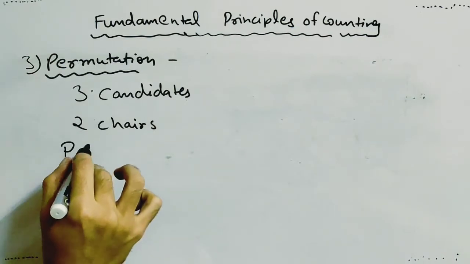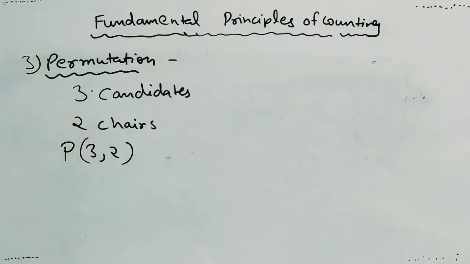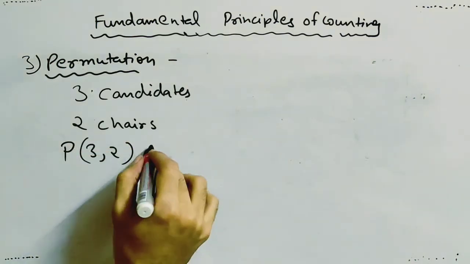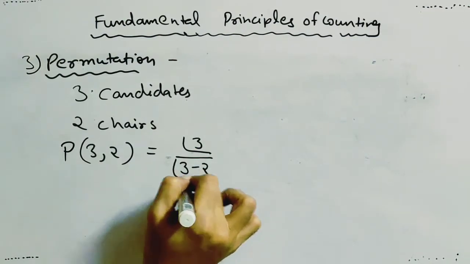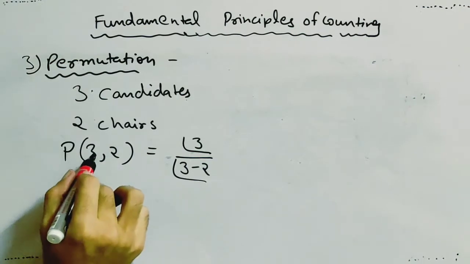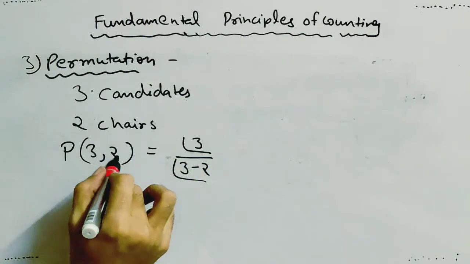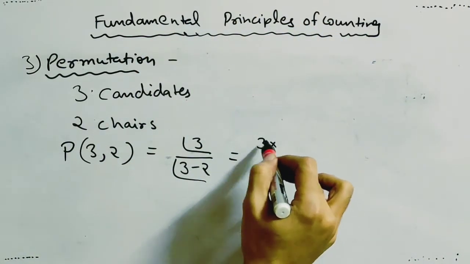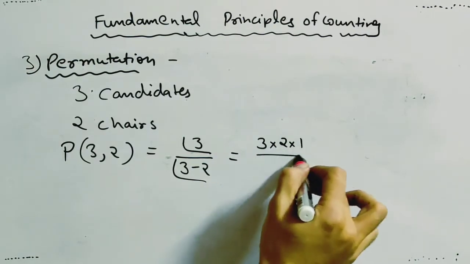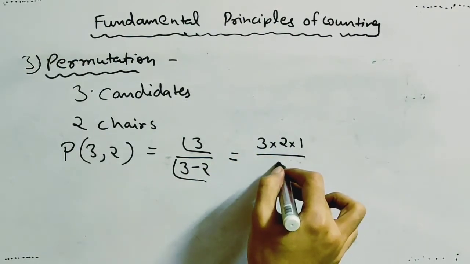In how many number of ways you can arrange them, or make them sit on 2 chairs, will be given by P(3,2). 3 is the total number of candidates and you are going to select 2 out of 3, and it will be given by 3 factorial divided by 3 minus 2 factorial, nPr, that is n factorial divided by n minus r factorial. 3 factorial means 3 into 2 into 1 and 3 minus 2 is 1, so 1 factorial is equal to 1.